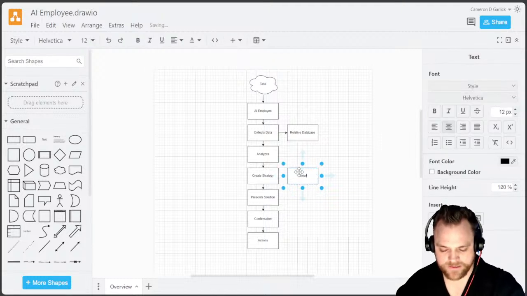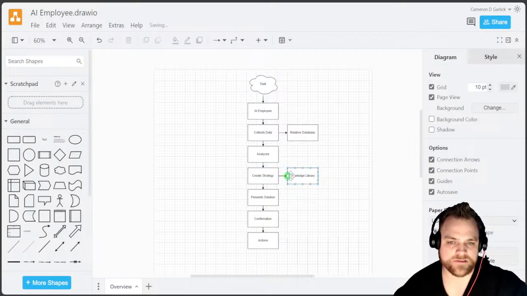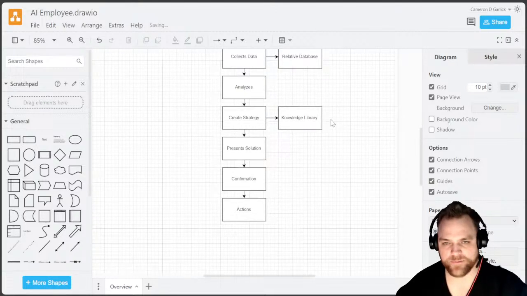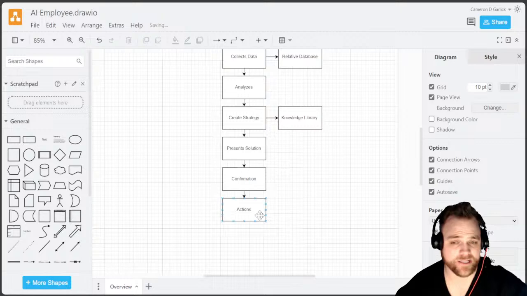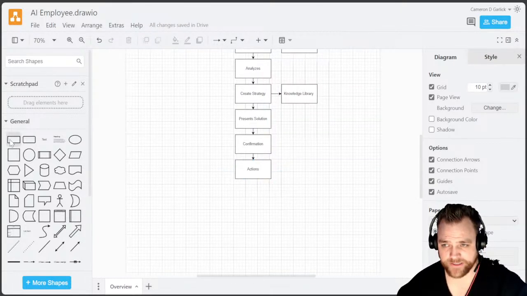Because we have a knowledge library, a lot of the stuff we get from like Harvard and stuff, because we want good stuff, right? It now grabs this knowledge library, or the SOP library, because we have a bunch of different SOPs. It presents the solution, the person confirms their solution, and then the action happens. And now what is the action? The action is a segmentation.